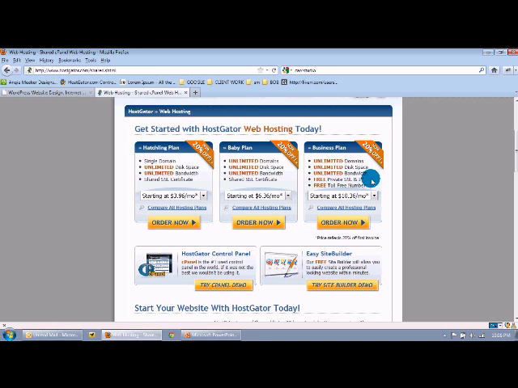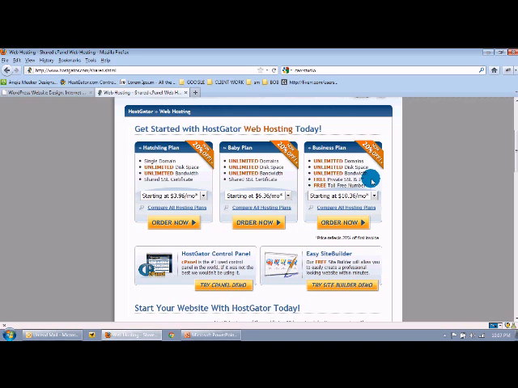Now, if you're not sure what that is, or if you'll even need it, let me quickly explain. If you plan to have an e-commerce store or collect a lot of private information directly on your site, then you should go ahead and get the Business plan, because you will need that private security certificate in order to securely process that private information that people are sharing with you.